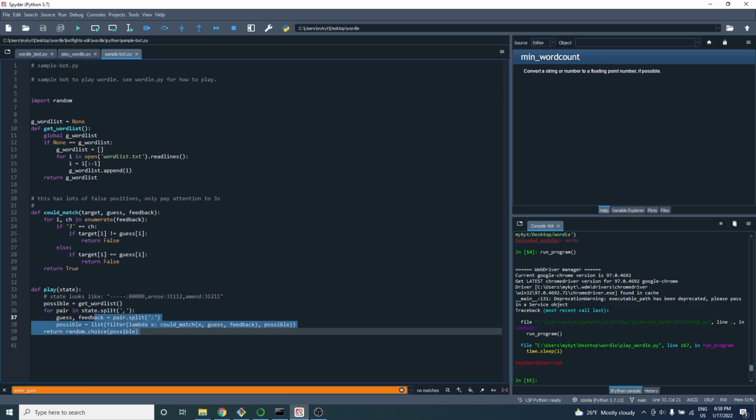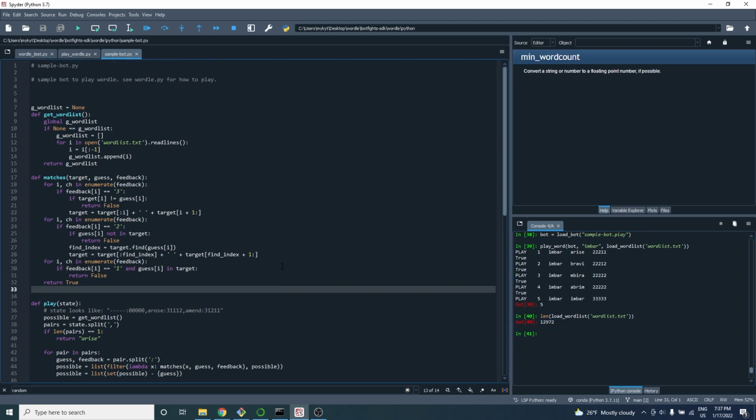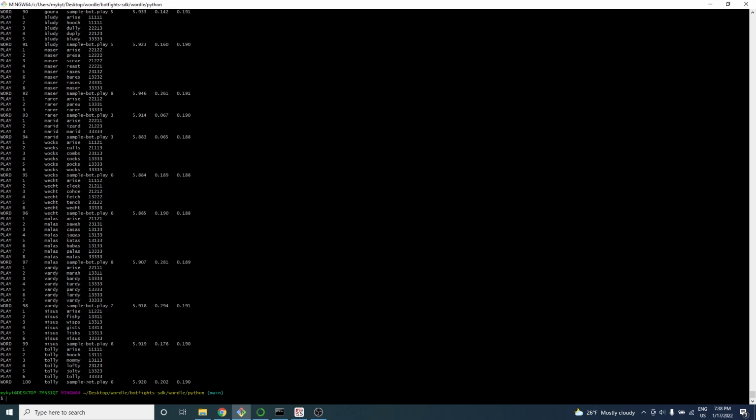So basically we need to adjust this play function to run our code given a string input from the competition. This will take some modification. Alright, I made changes to the matches and play functions. The challenge here is that their answer list has all 13,000 words, not just the 2,000 that we had. So it might take more tries than we anticipate, and it will cause our code to run for a longer amount of time. I ran a test and got an average of 5.9 guesses per word.